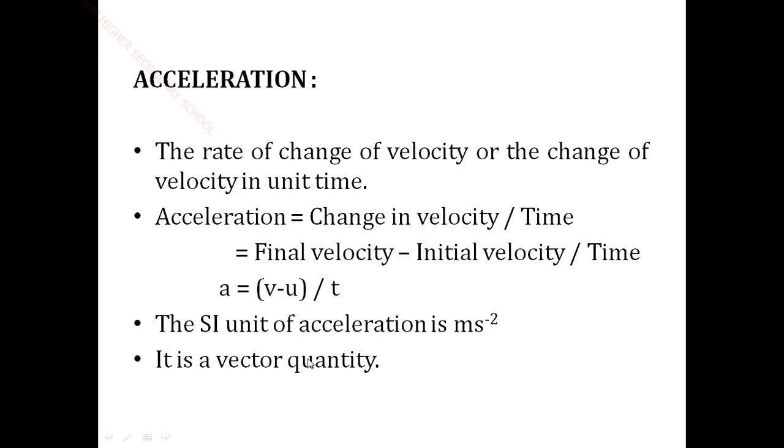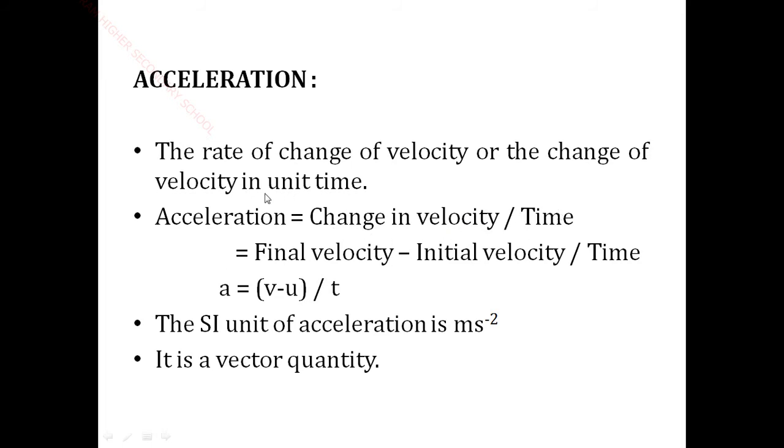It is a vector quantity. This also represents a specific direction and magnitude. So the rate of change of velocity, or change of velocity in unit time, that means acceleration. So acceleration is equal to change in velocity divided by time.